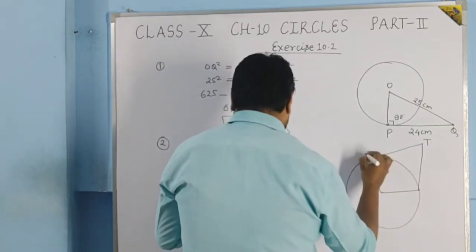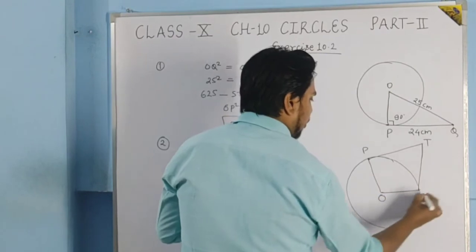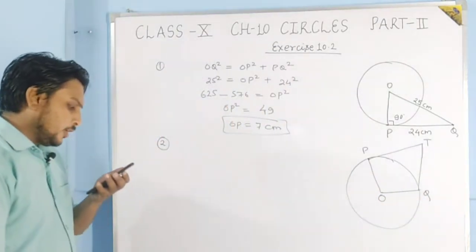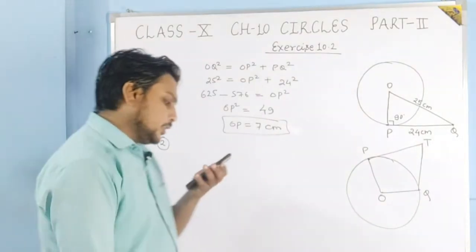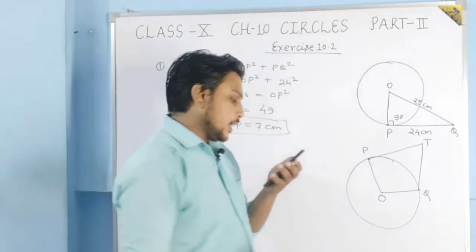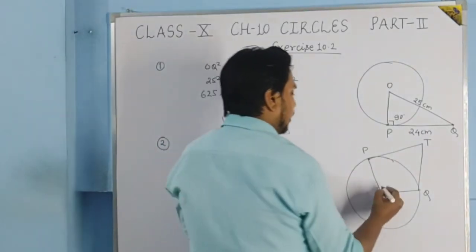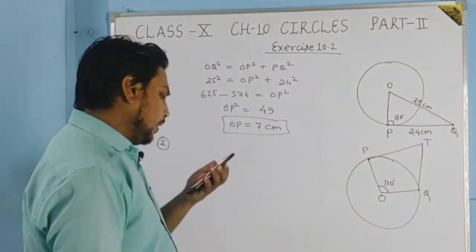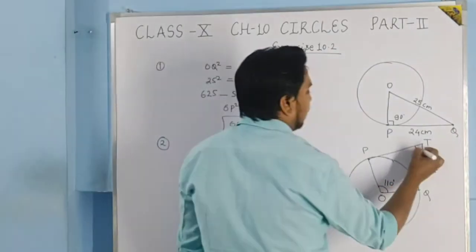This is point P, O, Q, and this is T. So the question is, in the given figure, TP and TQ are two tangents to a circle with center O, so that angle POQ is 110 degree. This angle is 110 degree. Then you have to find angle PTQ.